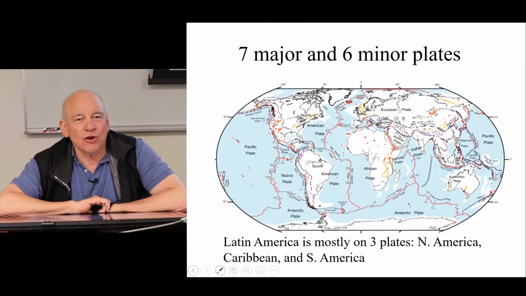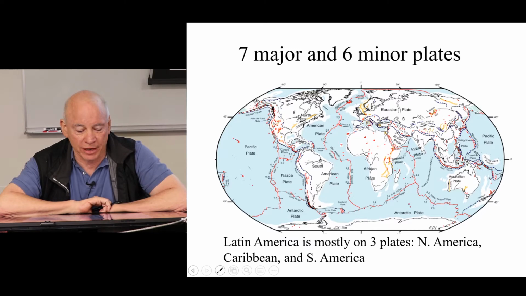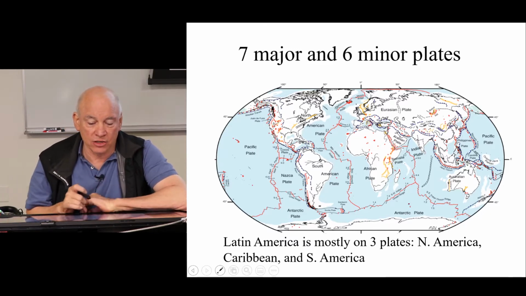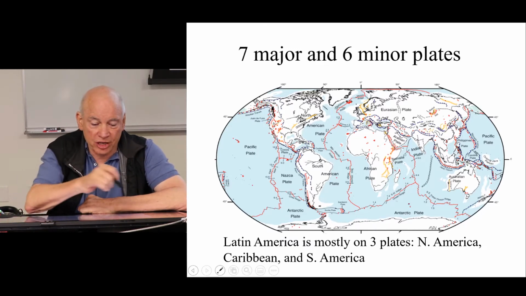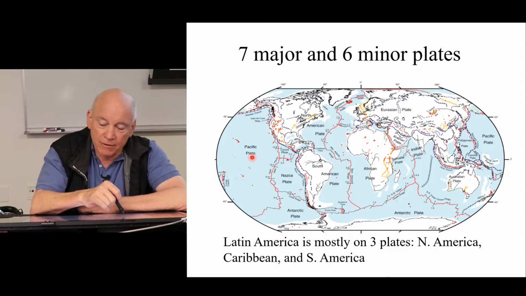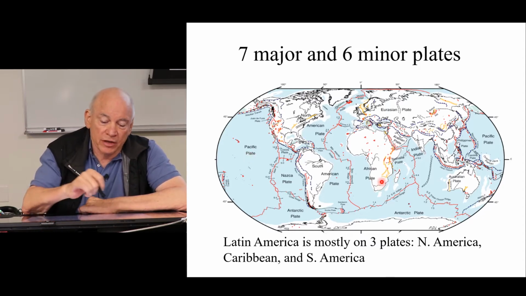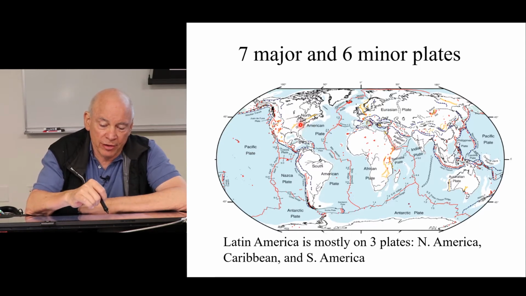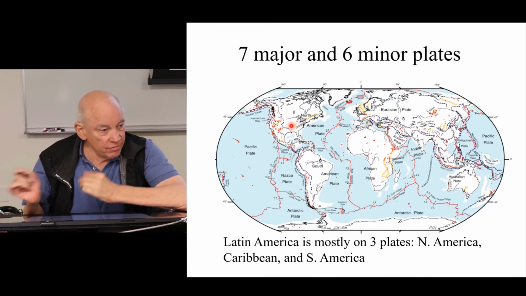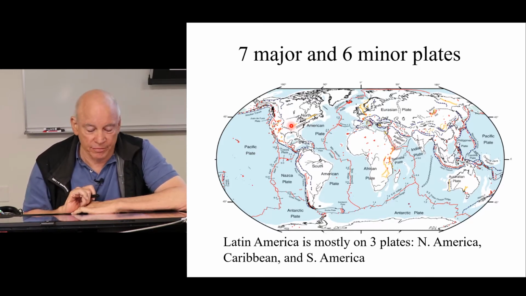All right, so let's talk about the plates of plate tectonics. On Earth, there are 7 major and 6 minor plates. And so here you can see them all. The biggest plate is the Pacific Plate. And then the African Plate is the next biggest one. We're here in North America on the North American Plate. South America is on the South American Plate. You know, there's a lot of plates.